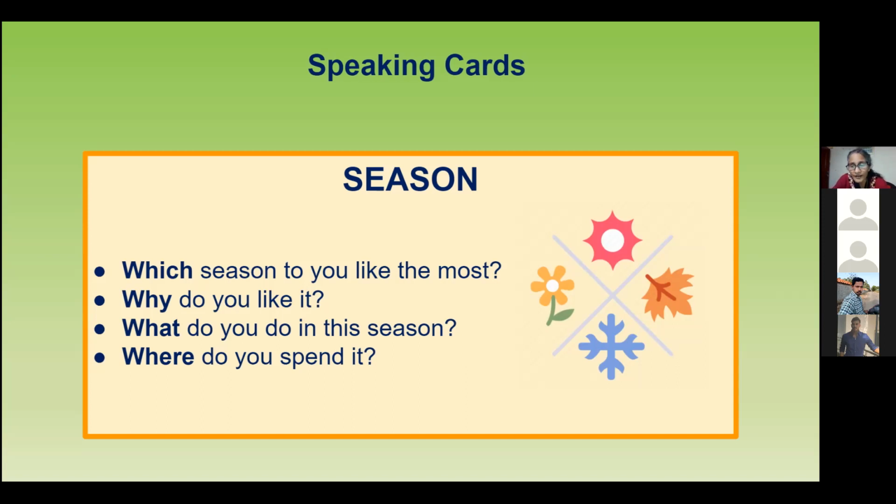Silambu, would you be able to share which season you like most? Pardon? Okay. Which season do you like most? Same like a cold season. Pardon? Rain season. You like the rainy season. Very good. Okay. Why do you like the rainy season?